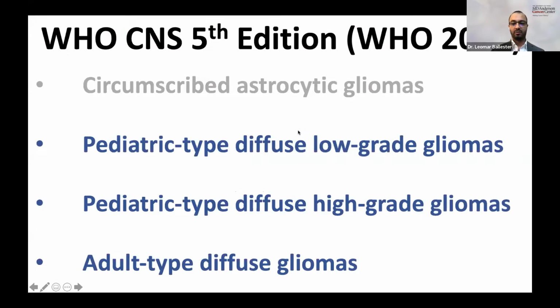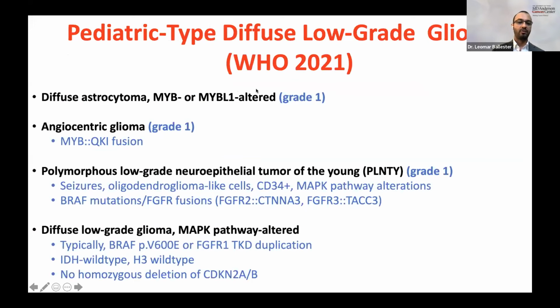Now, the pediatric type diffuse low-grade gliomas, there are four tumors in this category. We have the diffuse astrocytomas MYB or MYBL1 altered, which are grade 1 tumors. We have the angiocentric gliomas, which are also grade 1 tumors and are characterized by the presence of this fusion, MYB-QKI fusion in angiocentric gliomas. And we have tumors that we call PLNTYs, so polymorphous low-grade neuroepithelial tumor of the young, which are grade 1 tumors, usually associated with seizures, oligodendroglioma-like cells, so it's important to distinguish these tumors from actual oligodendrogliomas. Frequently CD34 positive, which is an immunohistochemical stain, and they have MAP kinase pathway alterations.